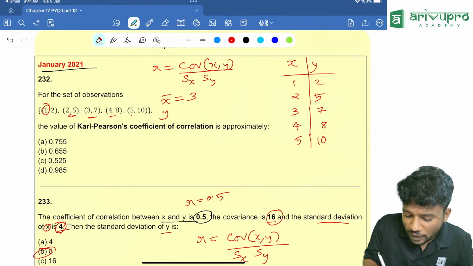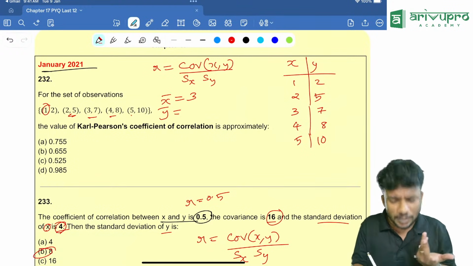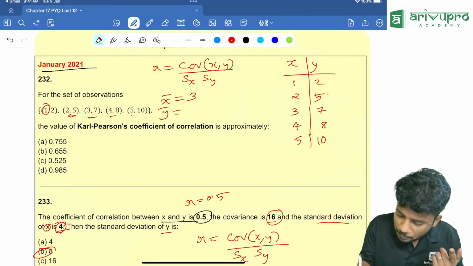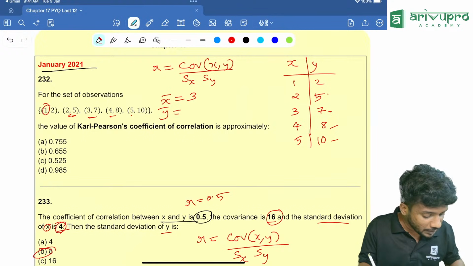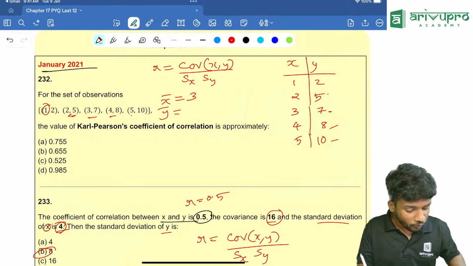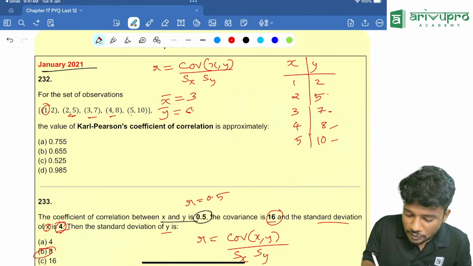Then how to find the y bar value? Y bar is 2 plus 5 plus 7 plus 8 plus 10 divided by 5, which is equal to 6.4.